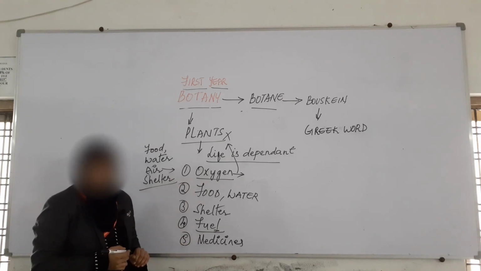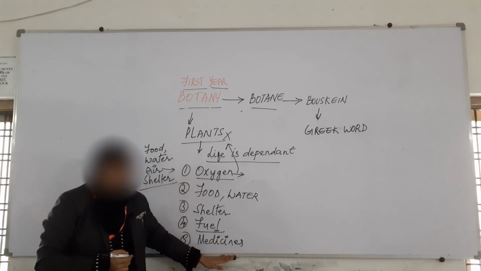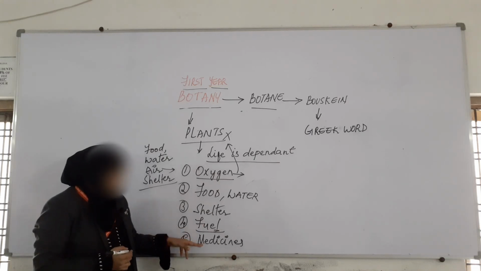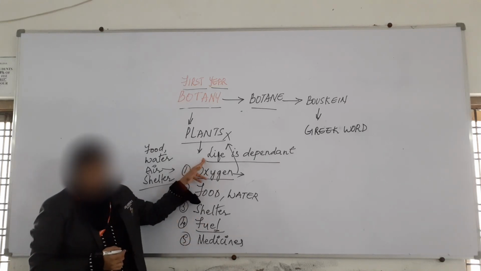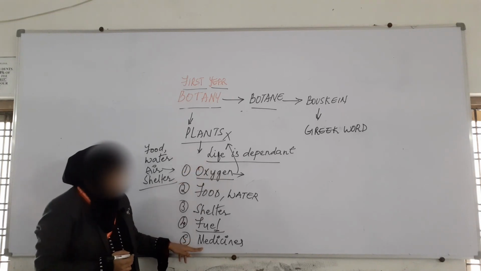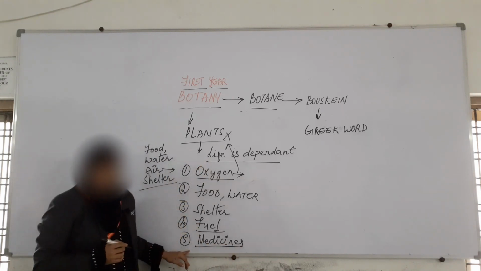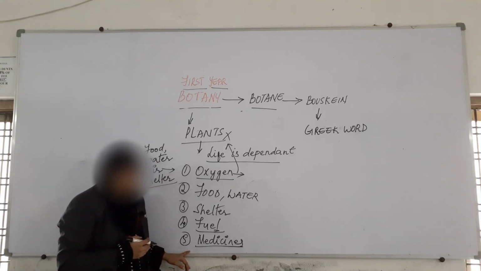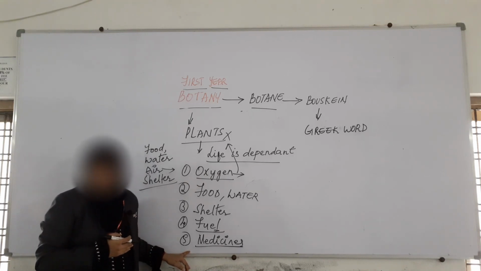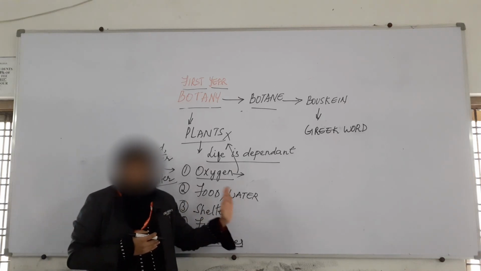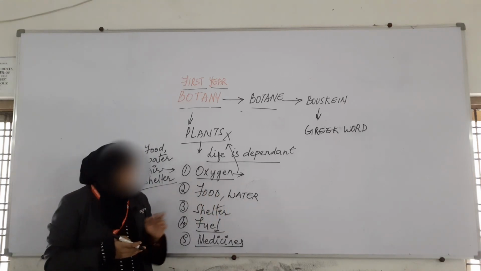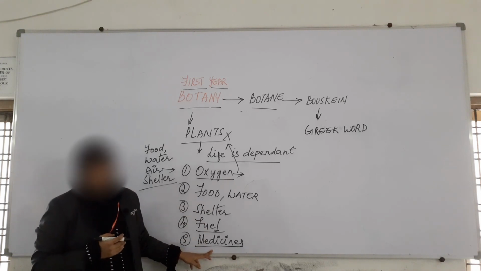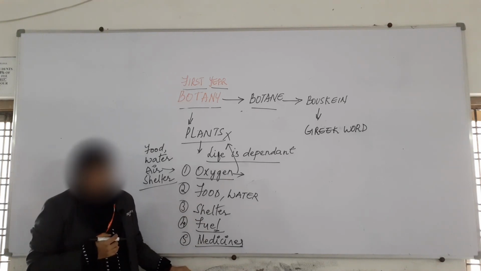And these medicines help in increasing the lifespan of living organisms. With the knowledge of plants, we have found the medicines, and these medicines helped us in treating various diseases, and when diseases are treated, the lifespan of a person will be increased. So these medicines also help in the longevity of life of living organisms.